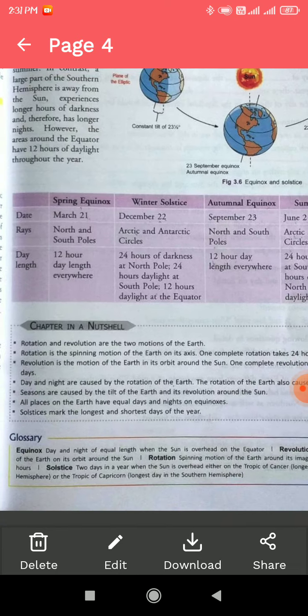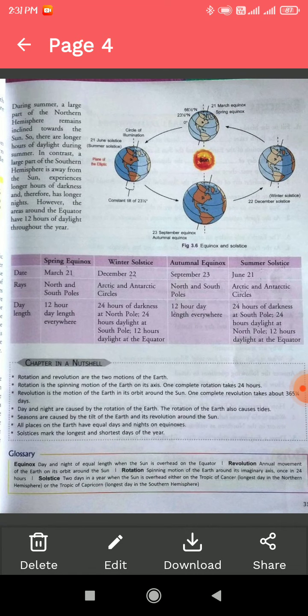So here are some important points that we discussed in the chapter. We should know the important thing that rotation and revolution are the motions of the earth. Why? Because in rotation, the earth rotates on its own axis and it takes 24 hours. Revolution is the motion of the earth around the sun in its orbit, and one complete revolution takes 365 1/4 days.